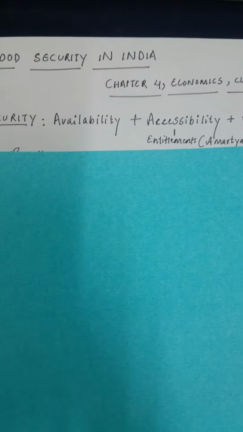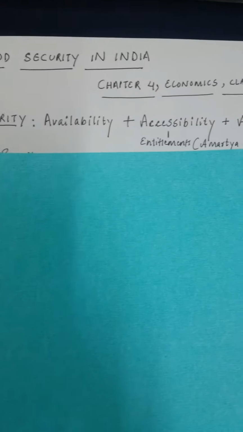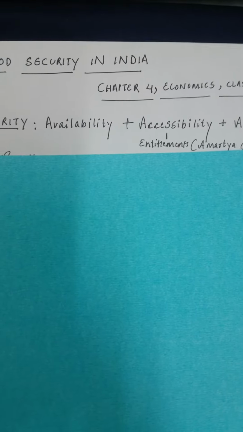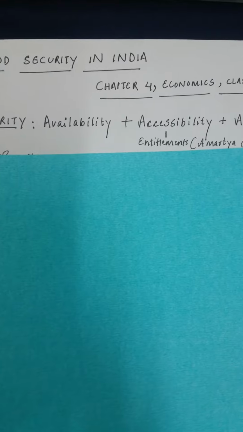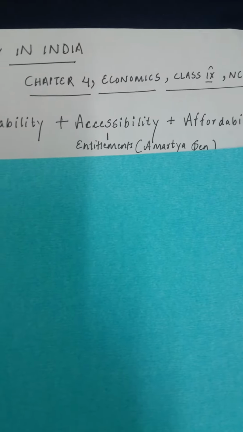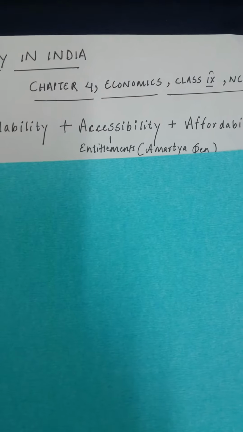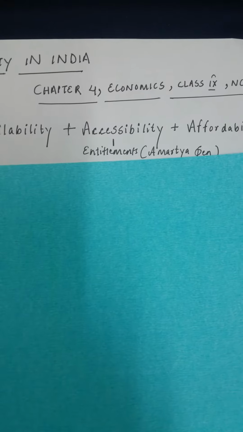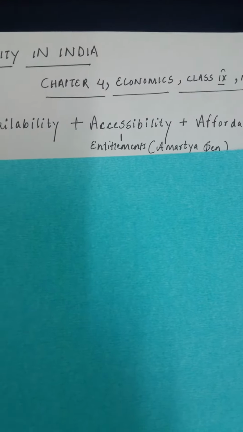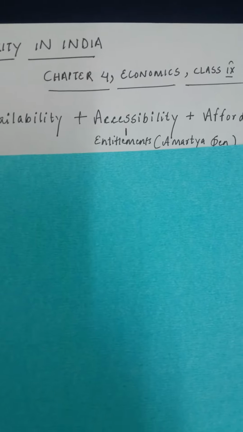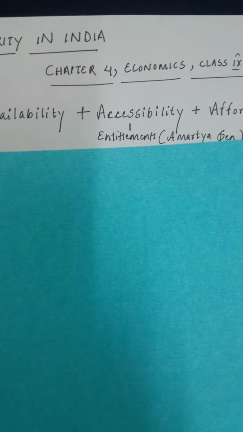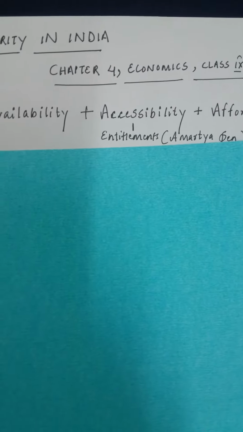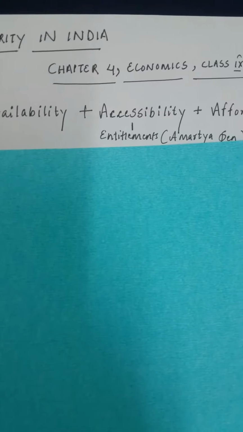What does availability have to do with food security? Availability in the sense if there is no food available in the market or no food is being produced by farmers, then how will you get food? Second is accessibility. Suppose I am staying in a village in a very rural district. Suppose there are no roads towards that village, there are no connectivity mechanisms ensuring a smooth transportation to the village. That means food may be there, but that food is not accessible to me.